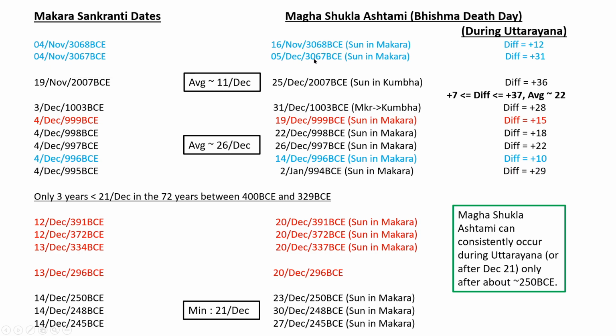Even with such a huge difference, 31 days, it's just 5th December. Basically, the average is only 26th November, almost a month before the winter solstice, and the maximum is 11th December before 3000 BC. So the further backward we go, the further we get from the 21st December date. So it's not possible. The only thing possible is after 400 BCE, especially after 250 BCE. So possibly the Mahabharata date is also after 250 BCE if we go by this dating.